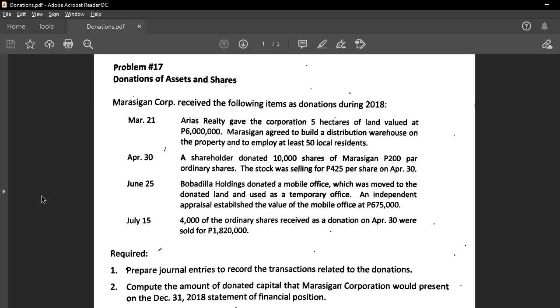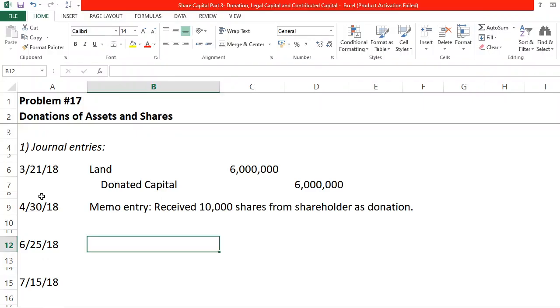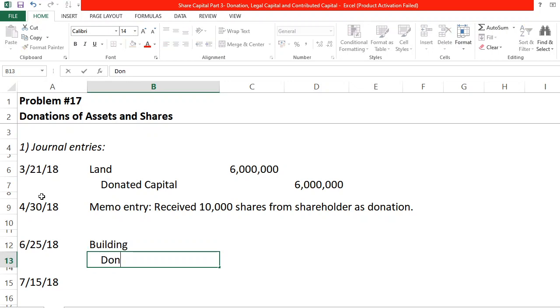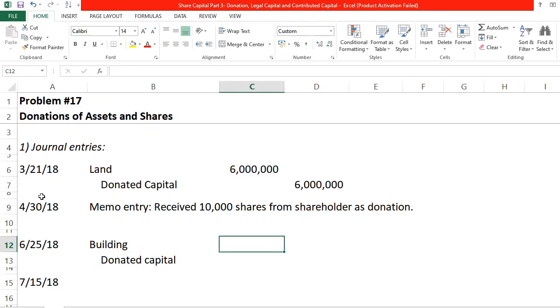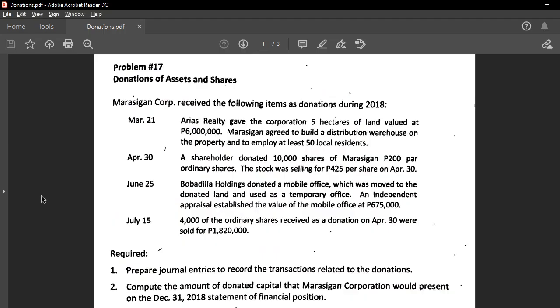And then on June 25, Bobadilla Holdings donated a mobile office, and it has a fair market value through an independent appraisal of 675. So building, and then again, that's a donated capital because we received a property as donation, and that is 675.